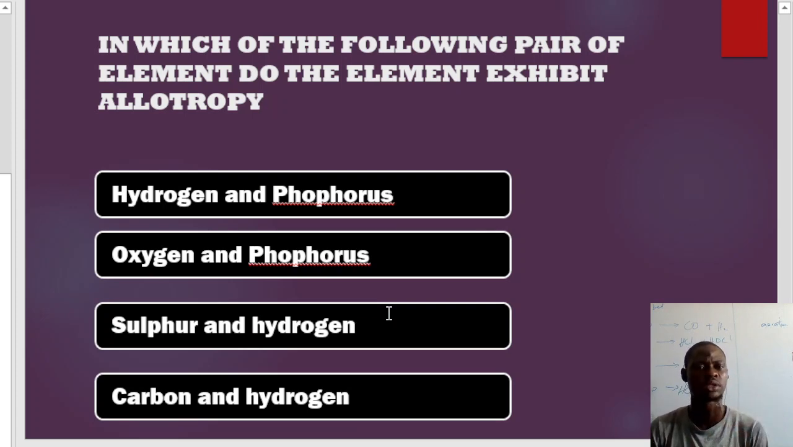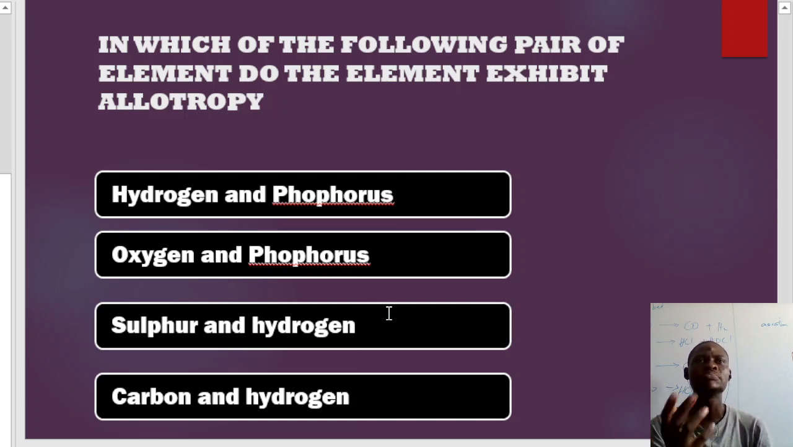Sulfur is an allotrope. Sorry, let me come back. What do you mean by allotropes? I've been saying allotropes, but some people might not understand what we call allotropes. Allotropes are elements that exhibit the same chemical property. Are you getting something now? They exhibit the what? Chemical property. For example, they can be an element of the same type, like carbon.